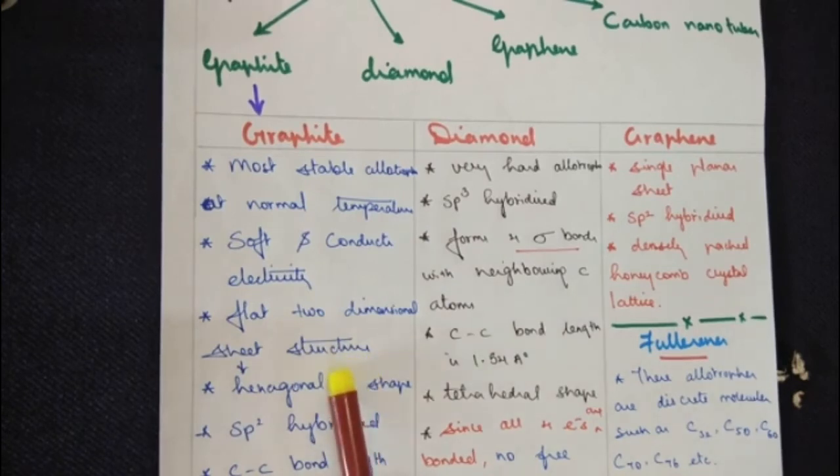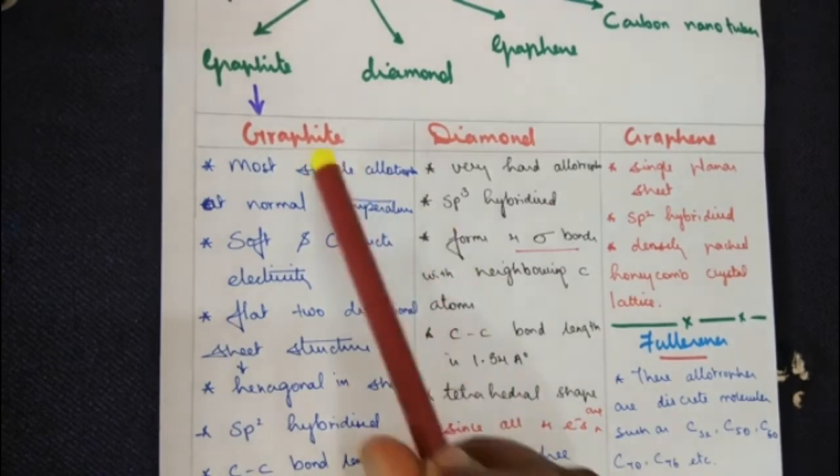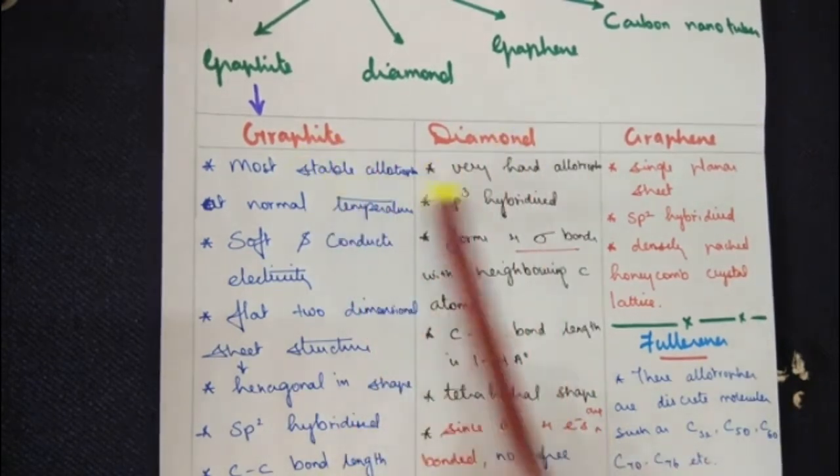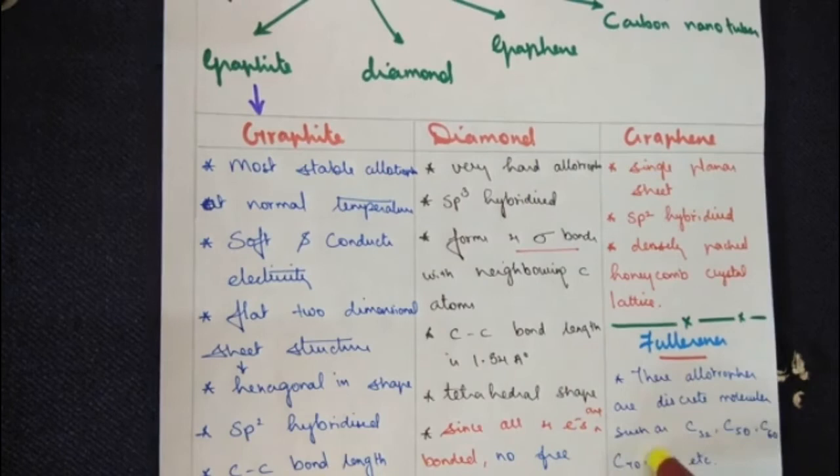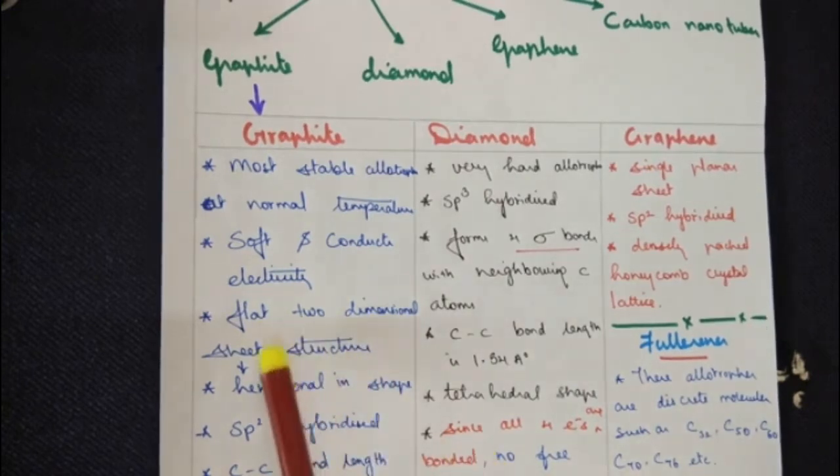For your syllabus, unlike the structures of diborane and boric acid, you are not asked about the structures of these allotropes of carbon, but in one of the videos I will upload the structures, and you can refer to that if needed. The shape of it is hexagonal.